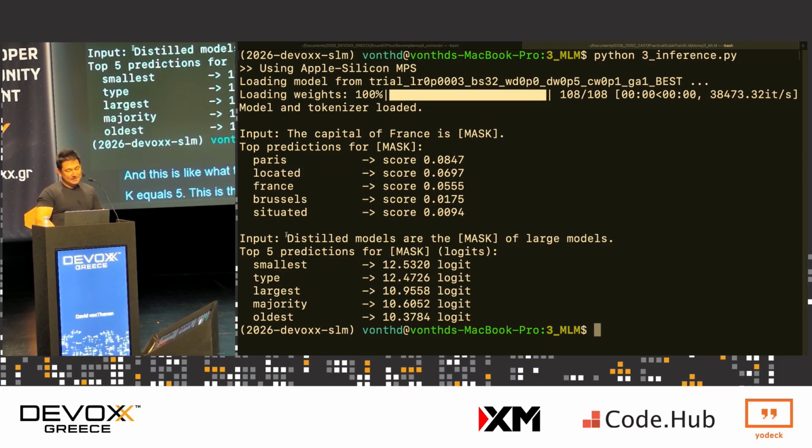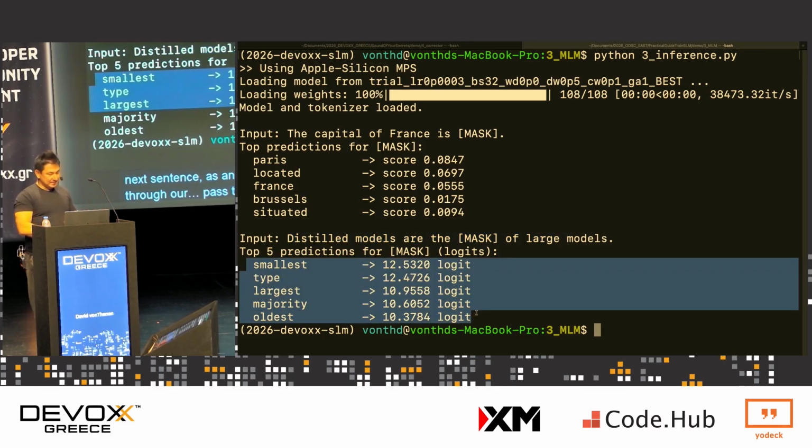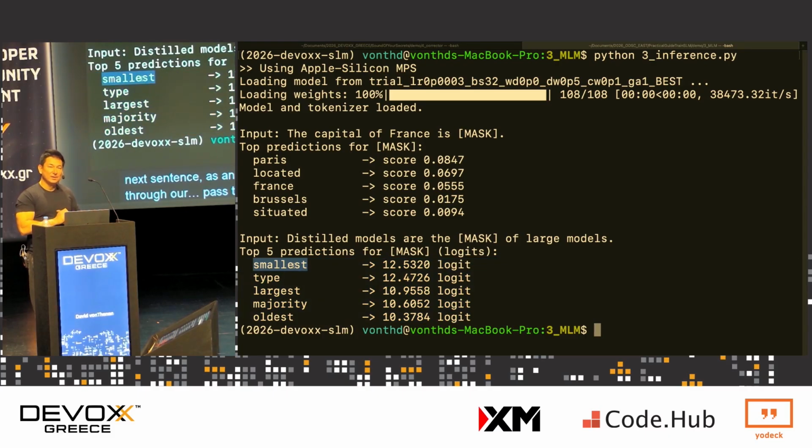Then the next sentence as an example: distilled models are the blank of large models. We pass the sentence through our model with our blank spot and get the top k equals 5. Most probable is smallest, which is correct. So if you were to try to correct the errors as they are happening with minimal human intervention, you could use something like this to help predict things that got messed up along the way.